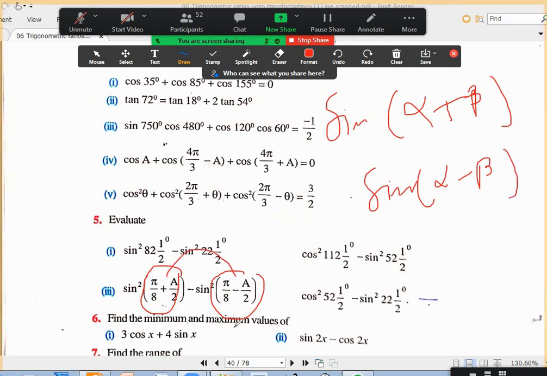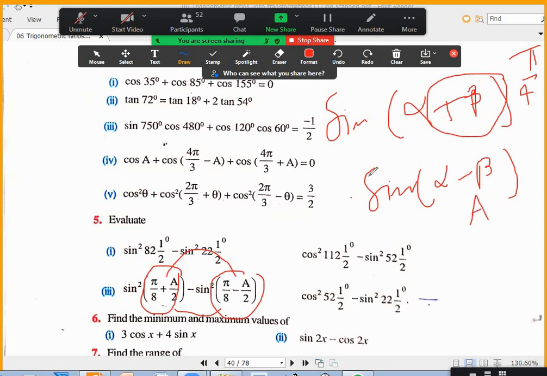A by 2 will cancel. Pi by 8 plus pi by 8 is 2 pi by 8. This alpha plus beta will become pi by 4. If we take this minus this, alpha minus beta, pi by 8 will cancel. A by 2 plus A by 2 will get A. You'll get sin pi by 4 into sin A. Sin pi by 4 is 1 by root 2. So we'll get 1 by root 2 times sin A. Is it okay?